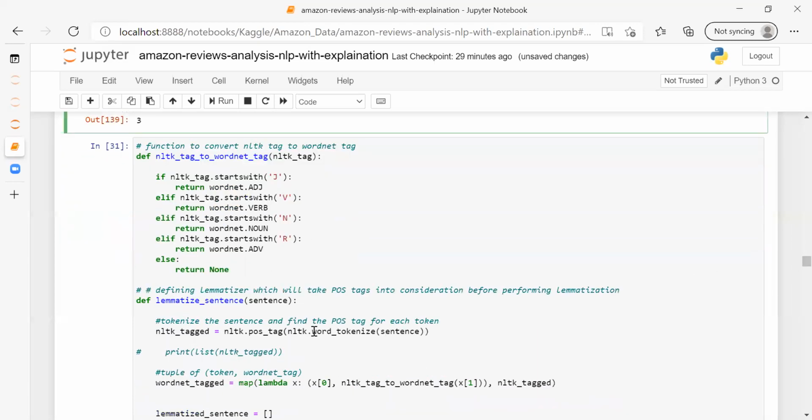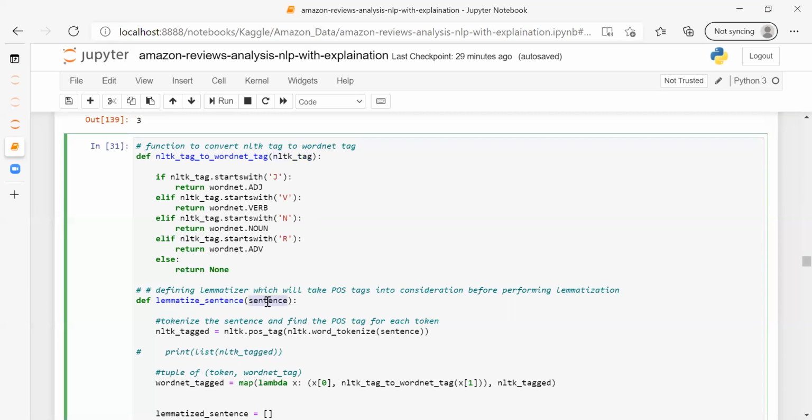Similarly, I'm creating a function that will work for my lemmatization. This is another function, the lemmatize sentence function. def is also a keyword. These are the parameters, you can also change them. I have just mentioned them so it will be clear from the name, like the NLTK tag will be passed, and then according to that, this will work.